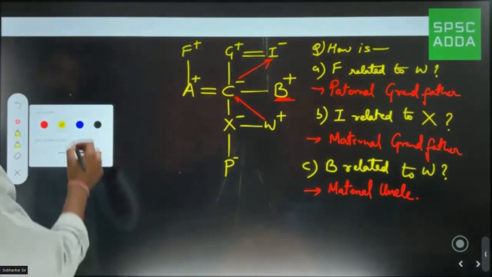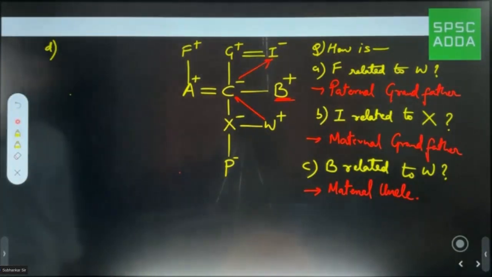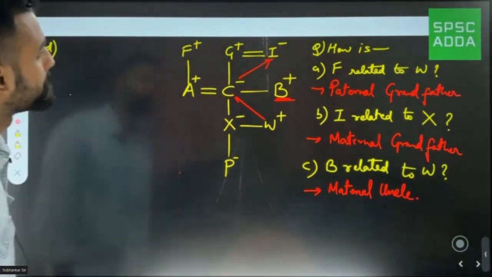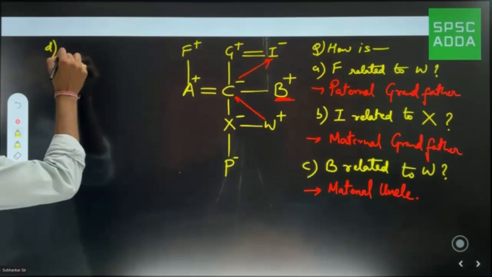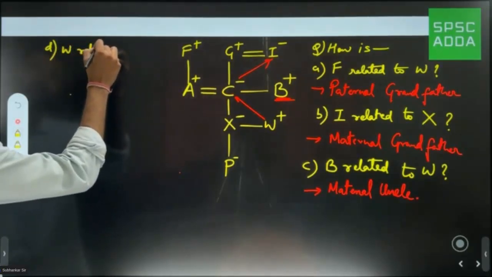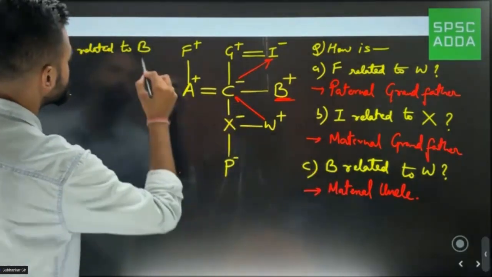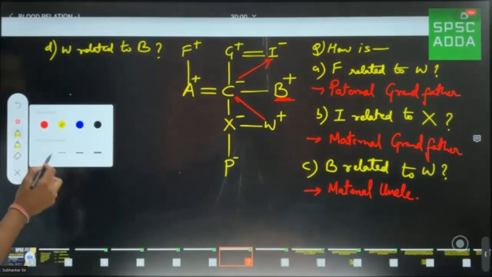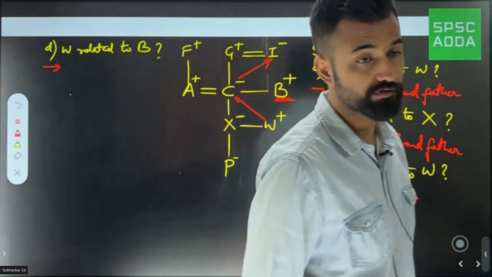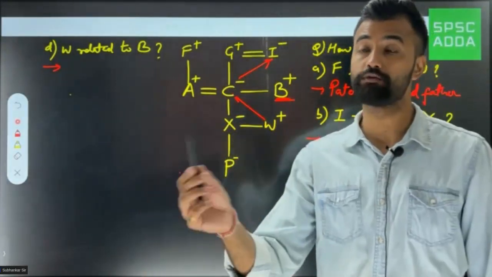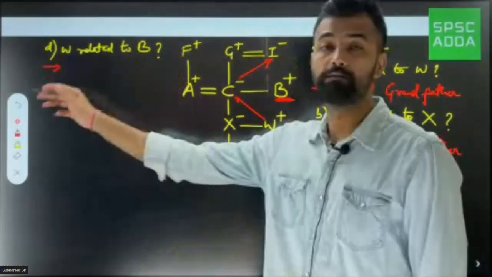Suppose now I'm asking you number D. How is W related to B? Now tell me. See, I have just interchanged the elements, but if you interchange the elements, your entire question language would change. How is W related to B? Now what you have to do, you have to look from B to W, right? Because we are saying related to W, related to B. So look from B to W.